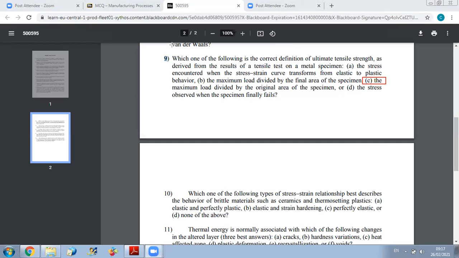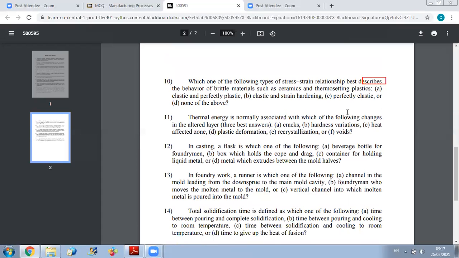Okay, now, question 10. Which of the following types of stress-strain relationships best describes the behavior of brittle materials such as ceramics and thermosetting plastics? If you remember, brittle materials are weak in tension. They cannot go to plastic deformation, so their behavior will be perfectly elastic. When we define the behavior of brittle material, it's perfectly elastic because they will not yield.